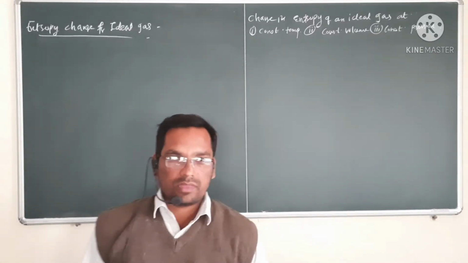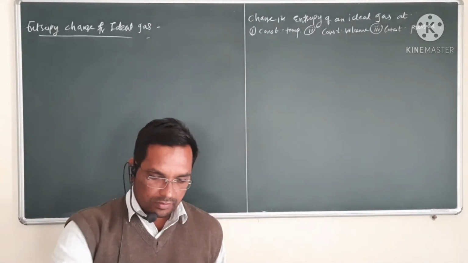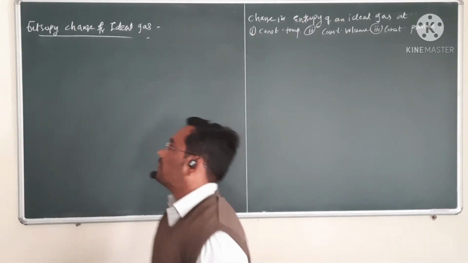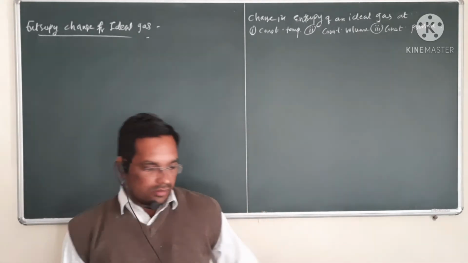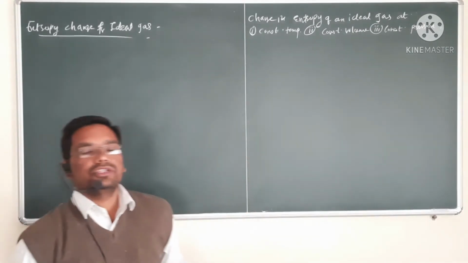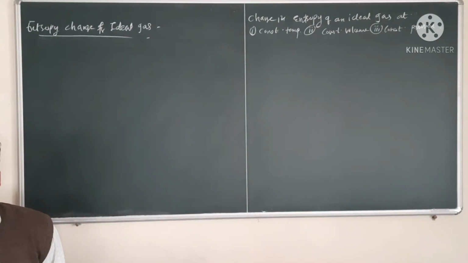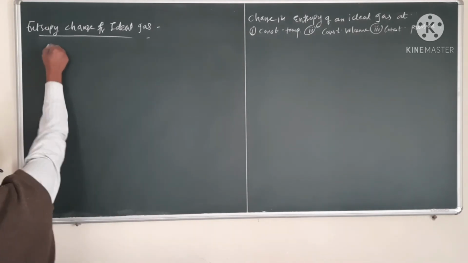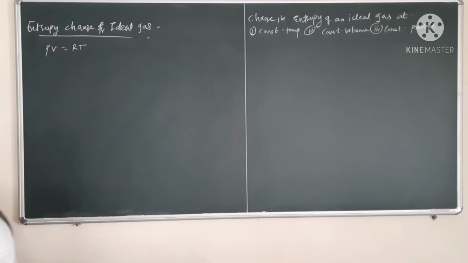Dear students, in this lecture we are going to study the next point of chapter number 2, which is entropy change for ideal gas. You already studied the definition of ideal gas. An ideal gas is a gas which obeys the ideal gas equation. What is that ideal gas equation? PV = RT for 1 mole of a gas.